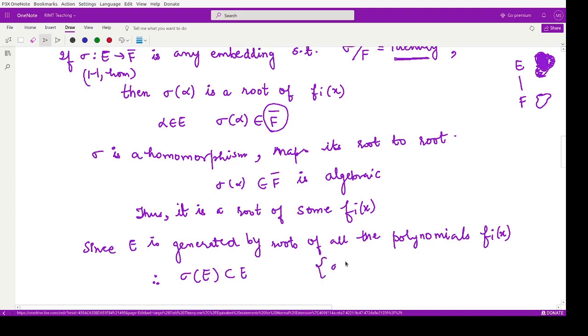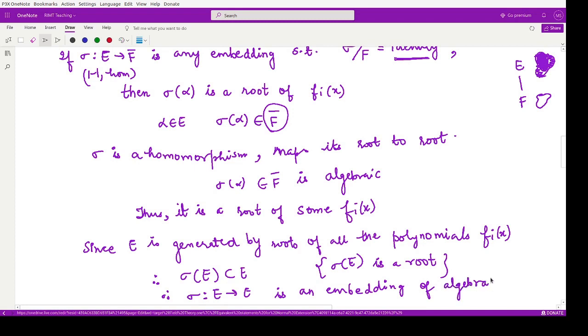Why? Because sigma of E was a root. Therefore, from here we can say that sigma from E to E is an embedding of an algebraic extension.